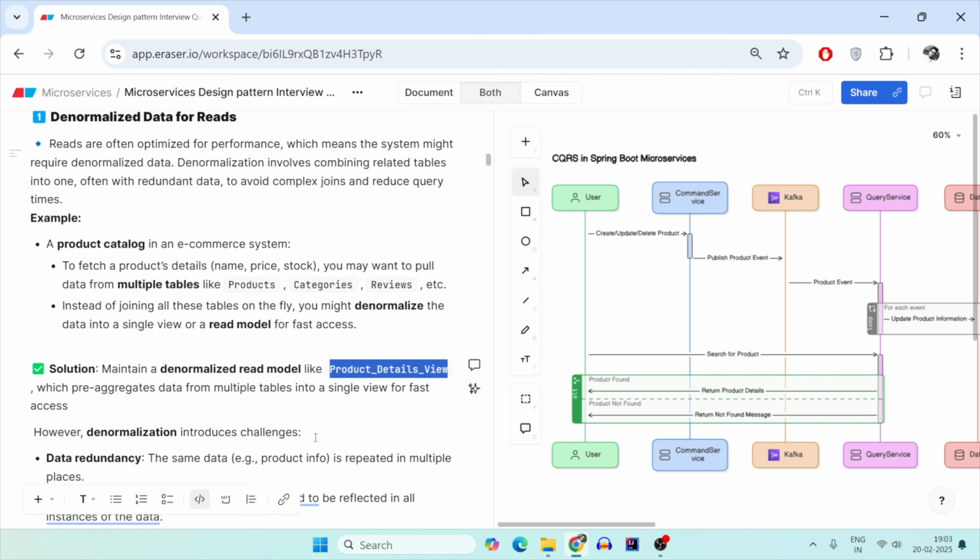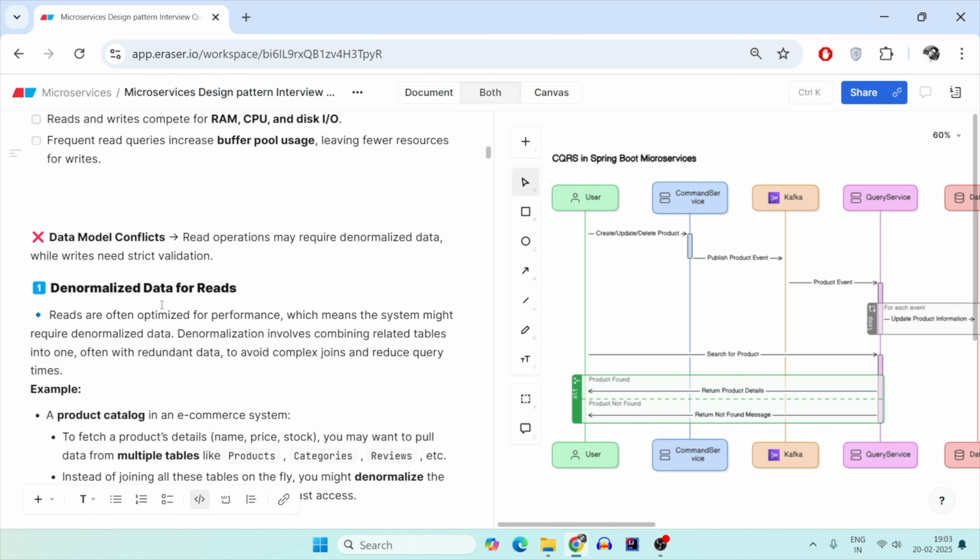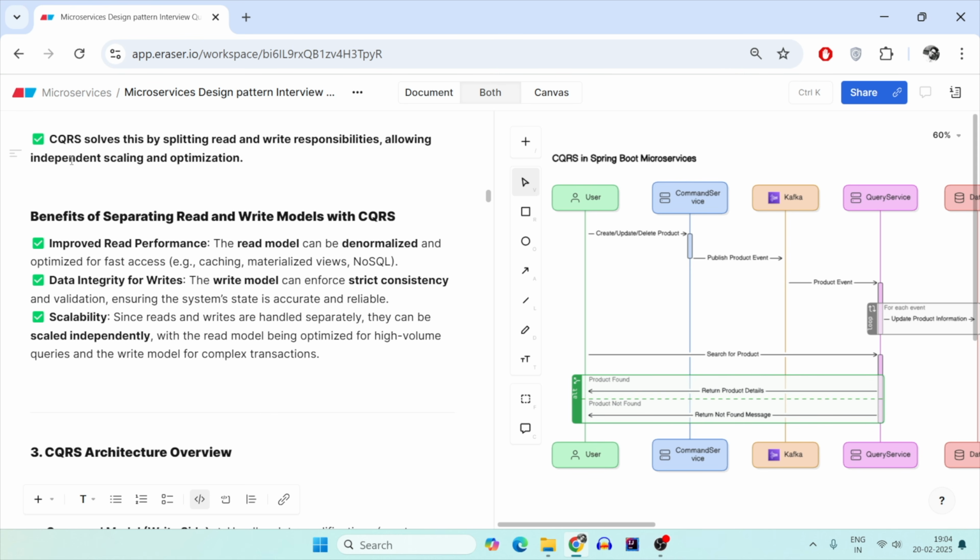It should not do multiple complex joins to get the data and keep the user waiting. So for that reason, we have to segregate our reads and writes. So how does CQRS help us?